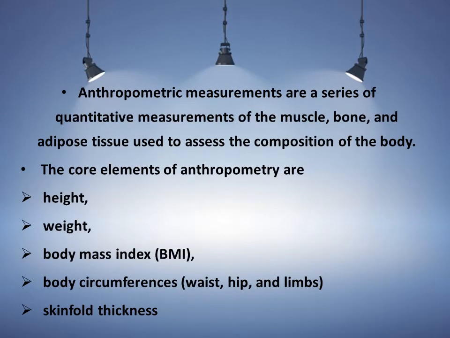Anthropometric measurements are a series of quantitative measurements of the muscles, bone, and adipose tissue used to assess the composition of the body. The core elements of anthropometrics are height, weight, body mass index, body circumferences such as waist, hip, limbs and head, and skinfold thickness. So these are quantitative measurements, in which we examine muscles, bones and adipose tissue.